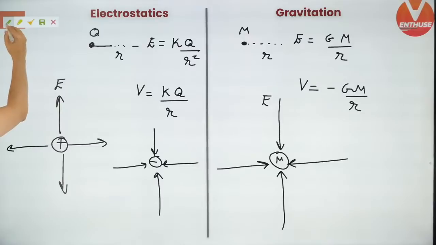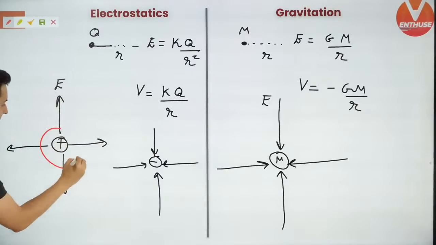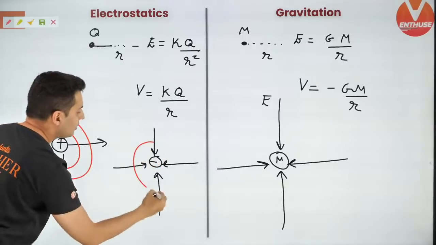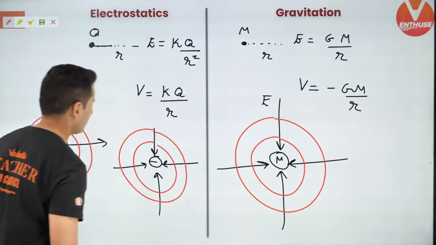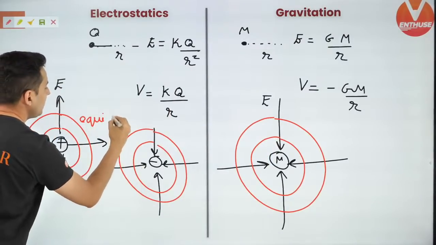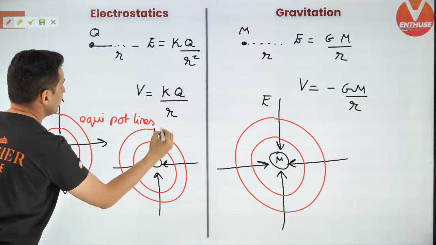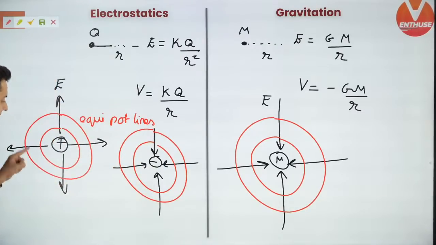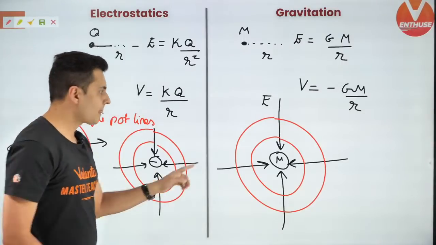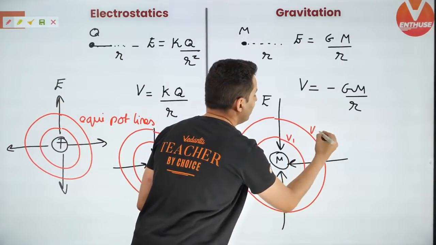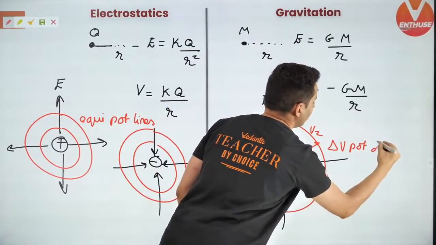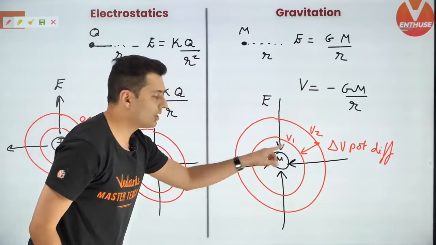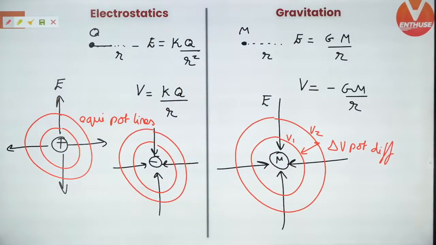And the next important thing is equipotential lines. This is how the equipotential lines look for point masses or point charges. These are equipotential lines or surfaces. That means if you stand anywhere on this red line, the potential will be same. But each red line will have a different potential. So there will definitely be some potential difference between those equipotential lines. Keep this in mind. I hope this is clear.